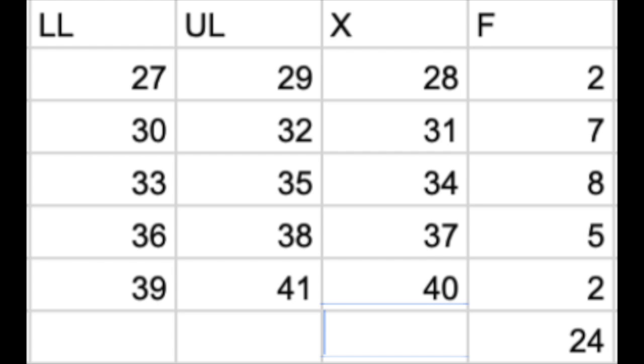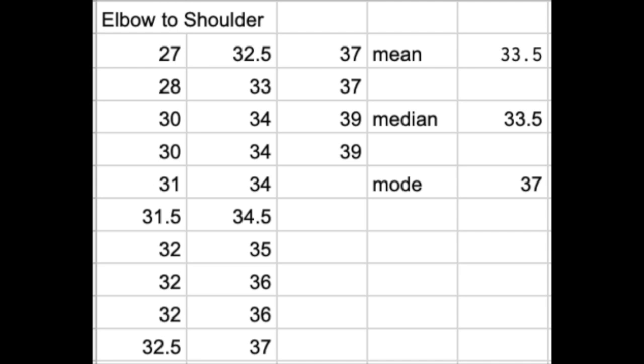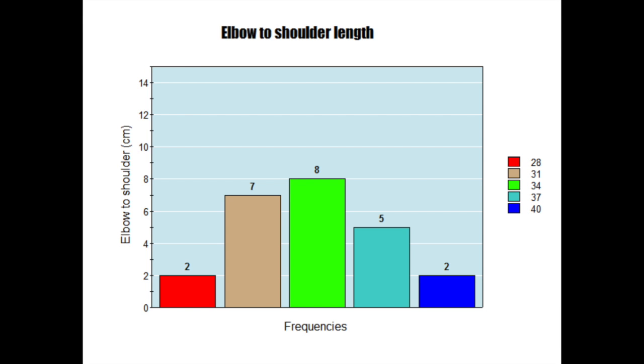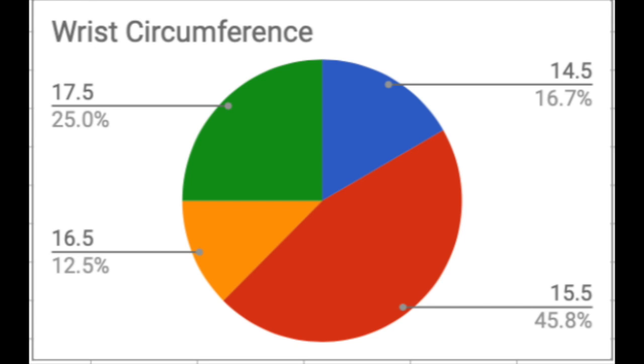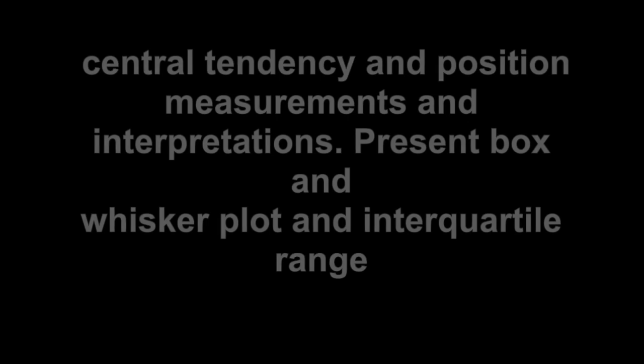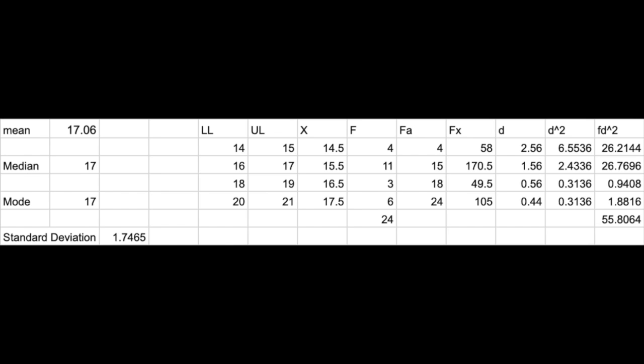The frequency table was used to calculate the mean, median, and mode. The bar graph represents the average of the LL and UL and the frequency, and the pie chart represents the proportional quantity of the results, both of these graphs in a visual representation. After this, we calculated the position median, which was 12.